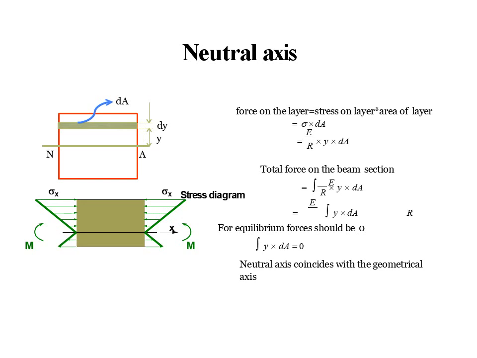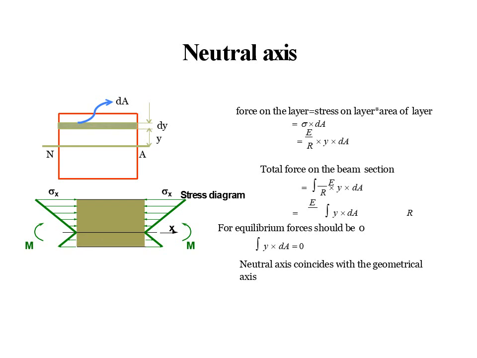Stress is equal to sigma, and for the area, consider the small area, so substitute the area as dA. Now substitute the sigma value from the previous slide: sigma is E by r into y, into dA. Now for the total force on the beam section, here I am taking only a small portion to find the overall full section.